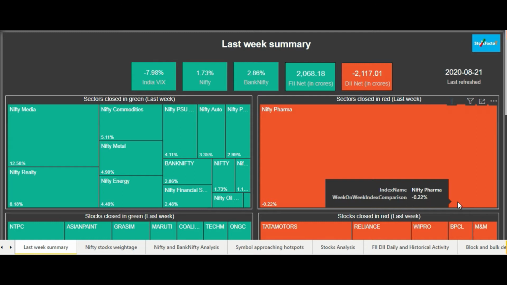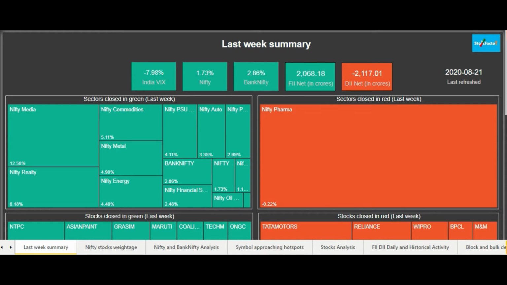So let's get started. As you can see on your screens, we have already opened the last week summary page, which is the second tab or second page of this dashboard. Let's start with the top visuals which are defined in this particular page. Starting from the left, you can see the India VIX for the last week.